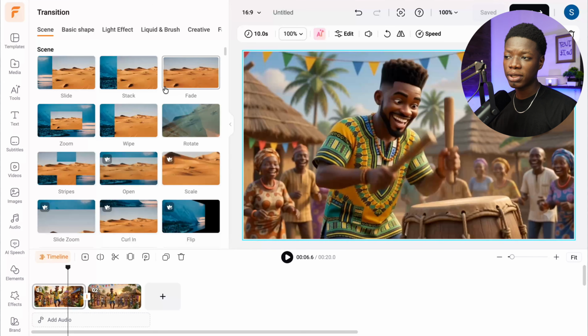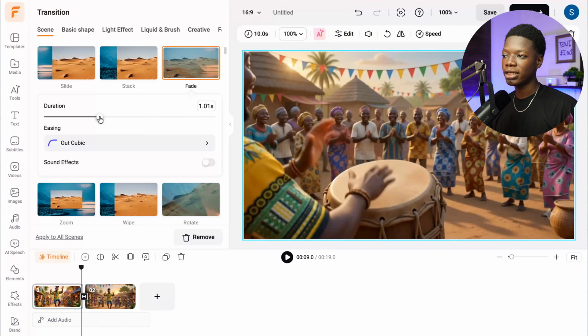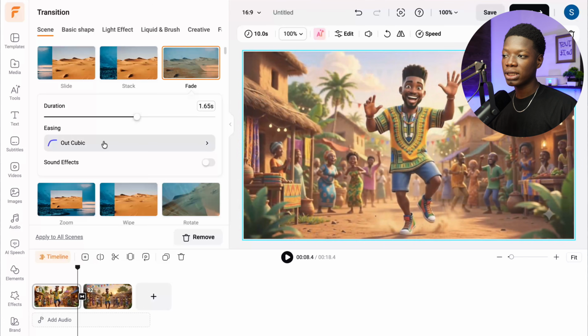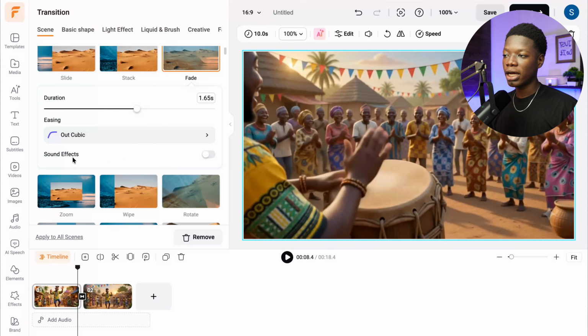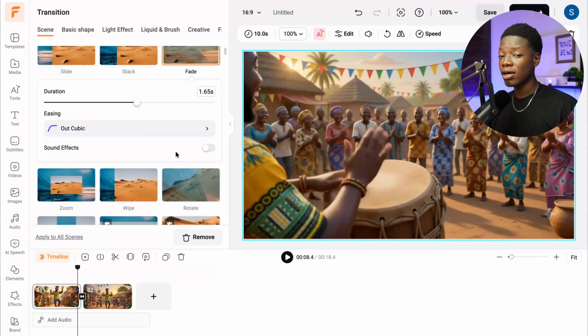As always, I want something very basic and simple. And since we want to use it for free, don't go in for the ones that have the sort of icons over there. But if you want to also try them out, feel free to try them out as well. So I'm going to click on fade right here. You can now select the duration you want for the fade transition and also select the animation style for the fade as well.